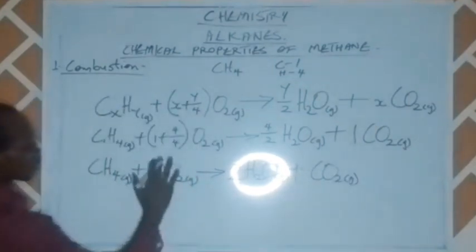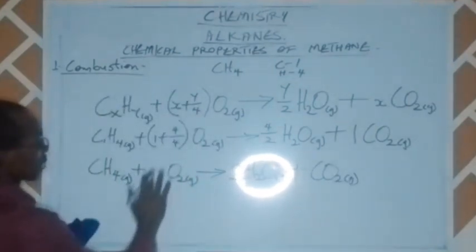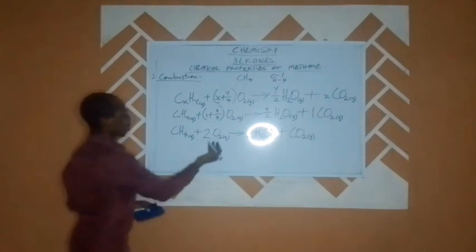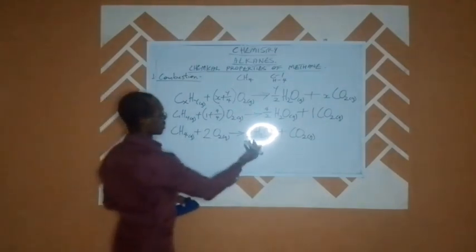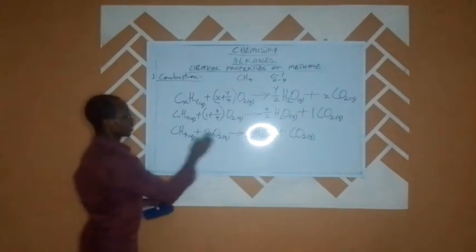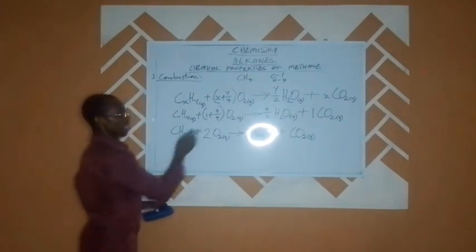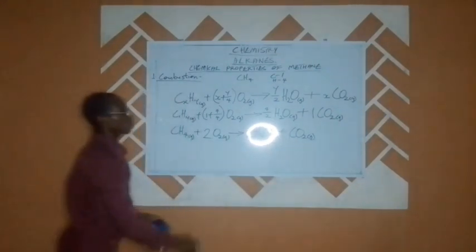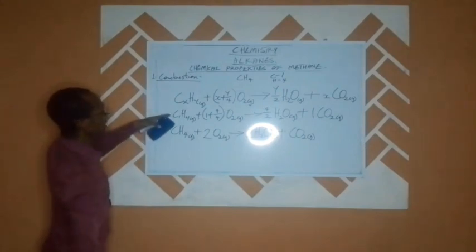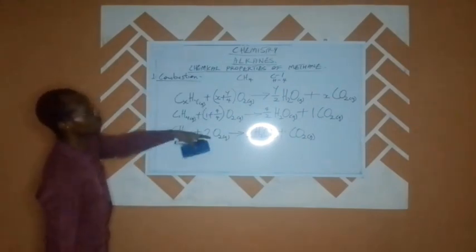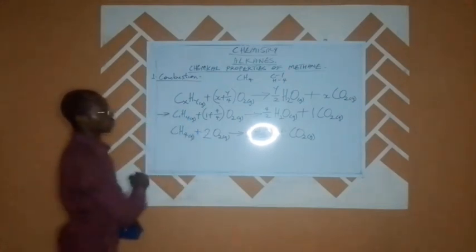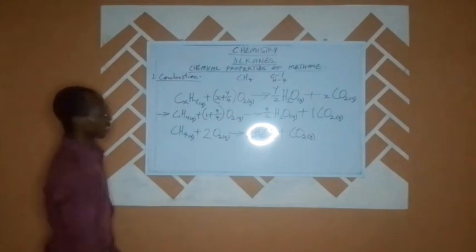So when we react oxygen with methane, methane gas in the presence of oxygen will give us water, and carbon dioxide will be given off. This is about methane, but we can do the same thing. This particular equation can be used for other alkane members.